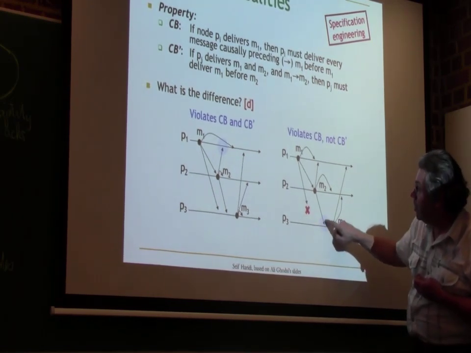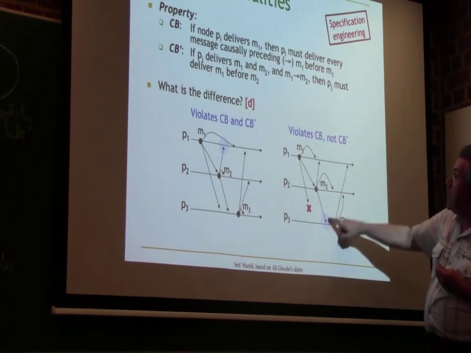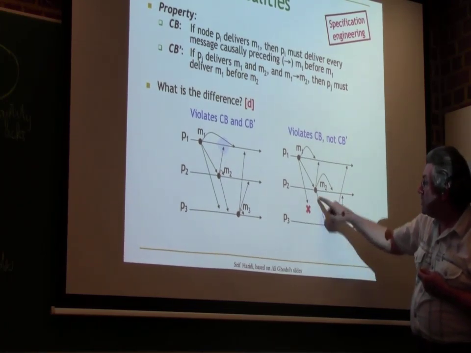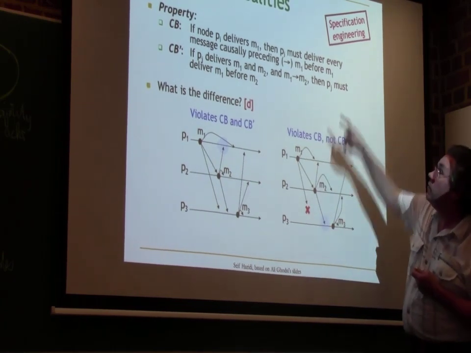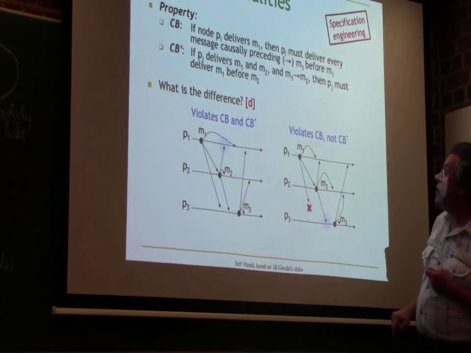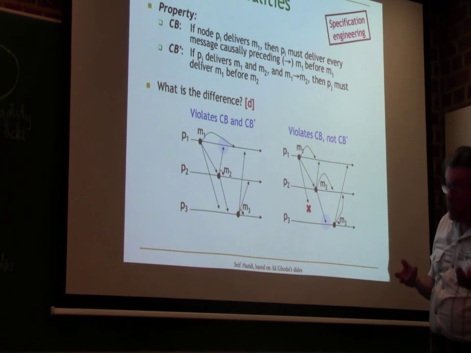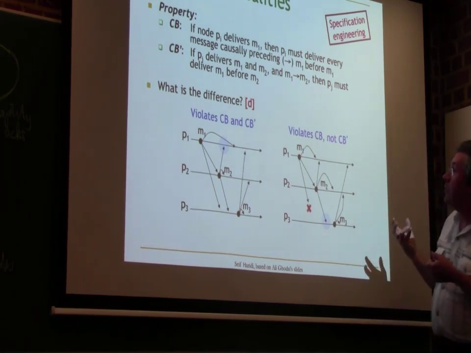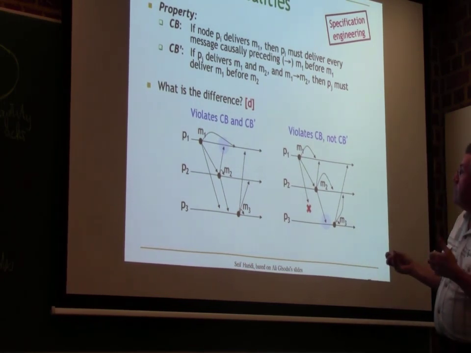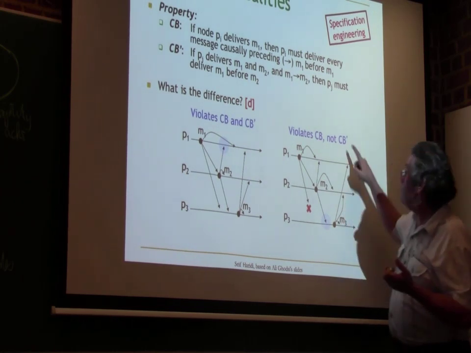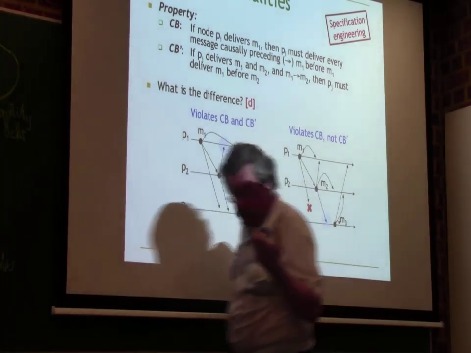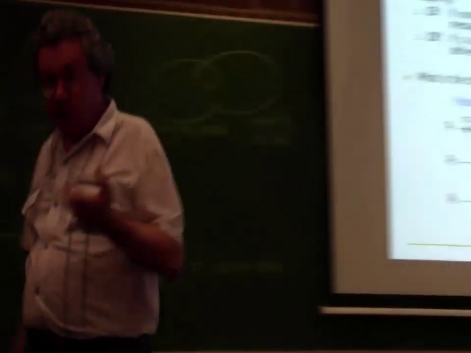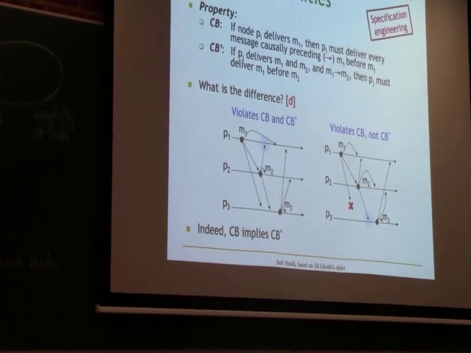Whereas CB is violated, because the fact that M2 is delivered means that M1 should be delivered too, according to CB. So if CB holds, then CB prime will hold, but not in the opposite case. It's possible for CB prime to hold and CB to be violated. So CB is strictly stronger than CB prime. CB implies CB prime.